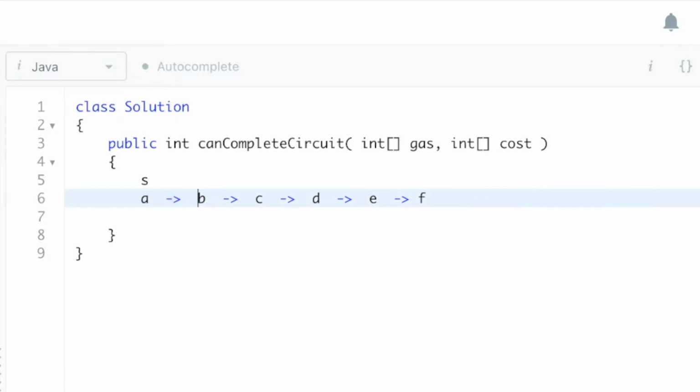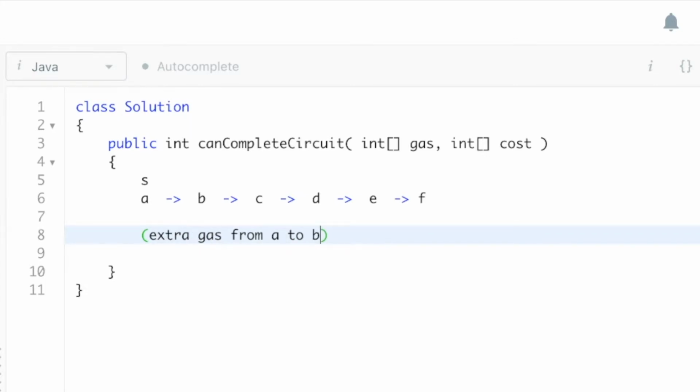Let me just spell that out with some math. So basically what I'm saying is, when I say extra gas, I mean some number that is greater than or equal to 0 after traveling from A to B. So the extra gas from A to B plus the gas we get from B: if that is less than the cost of B to C, then basically we couldn't overcome the cost of traveling from B to C.